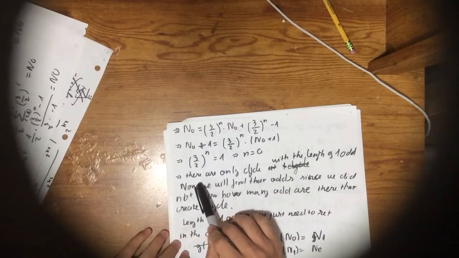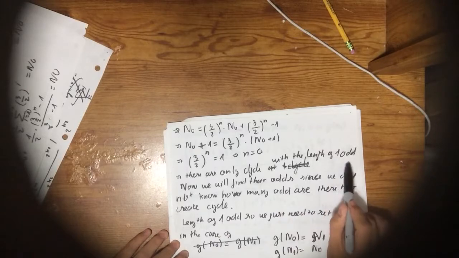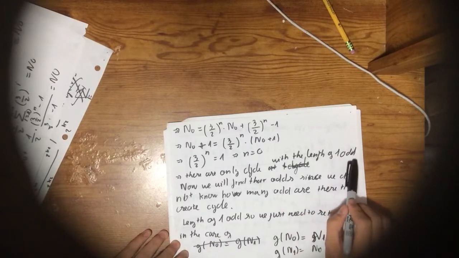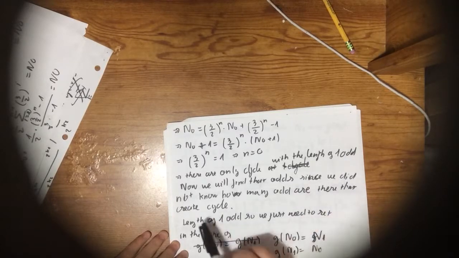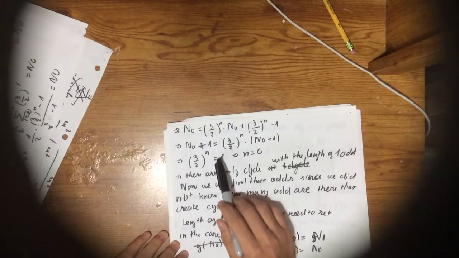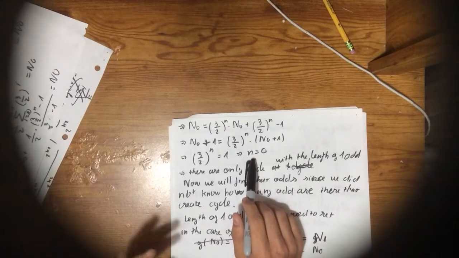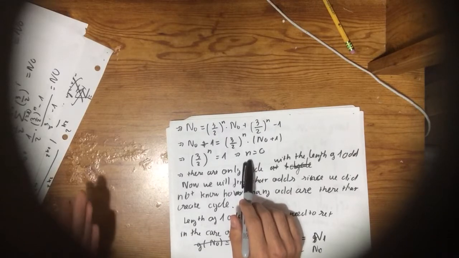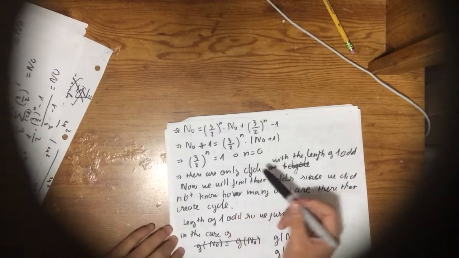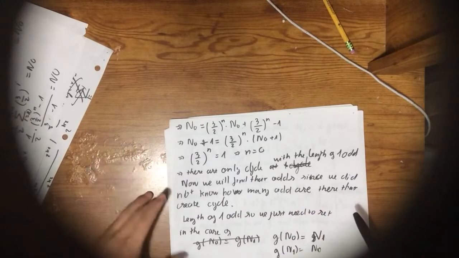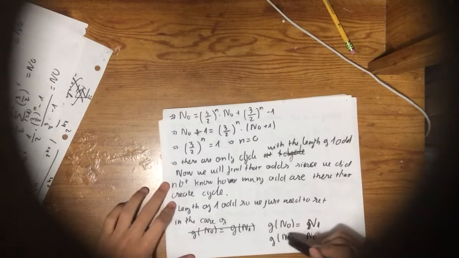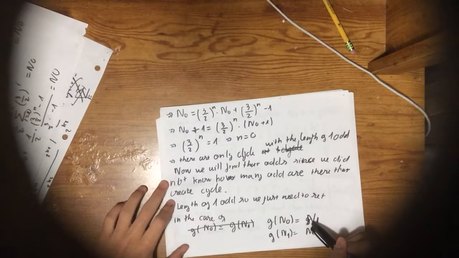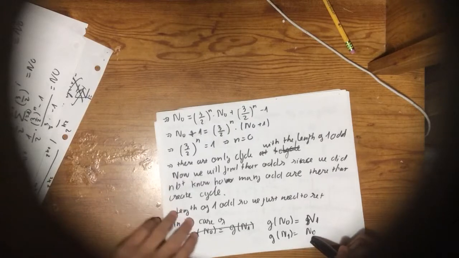There will be only a cycle where the length is 1, with one odd number, and that odd must be n0. Now we just need to find the cycle that is created by that odd number, which could be 3, 5, 7. We didn't know that yet. So now we try to find that value. The length of the cycle is 1, so we set g of n0 equal to n1, and g of n1 is equal to n0, right?